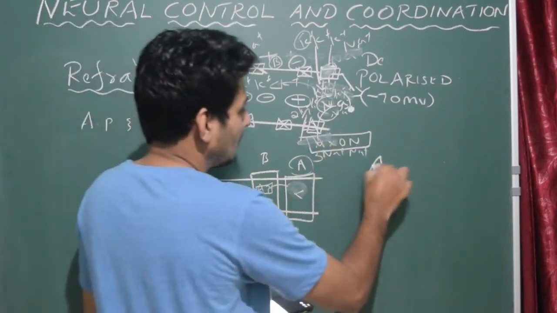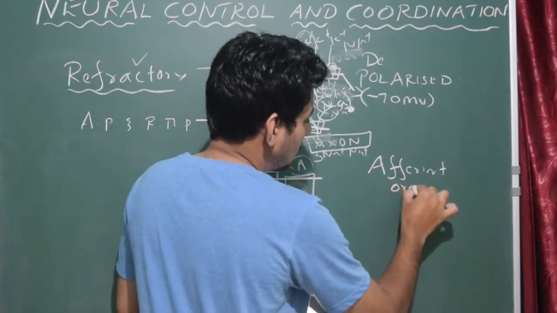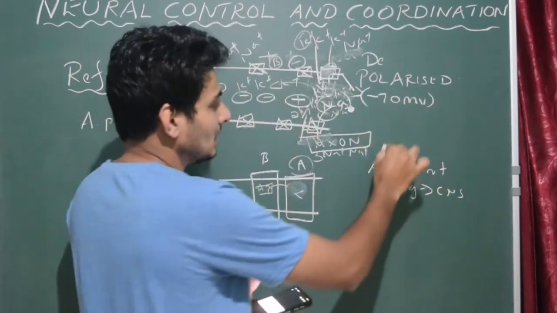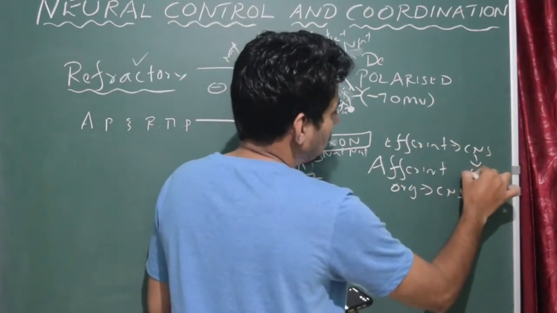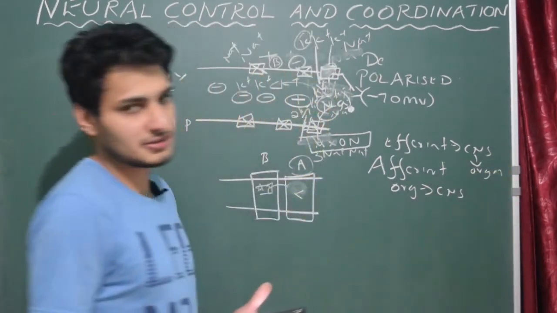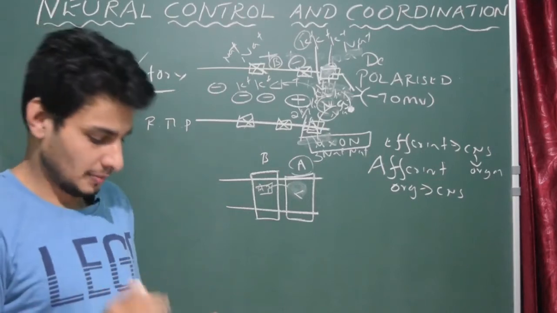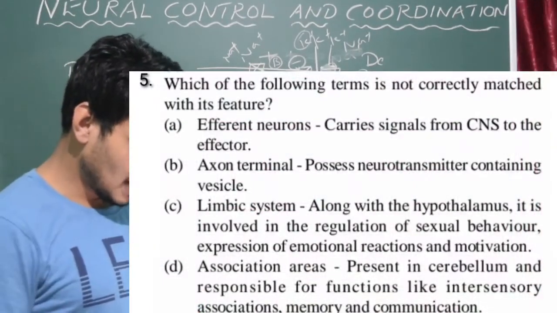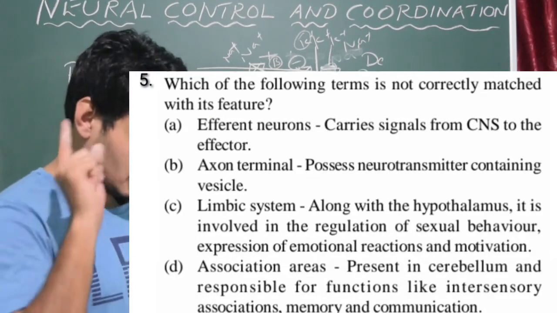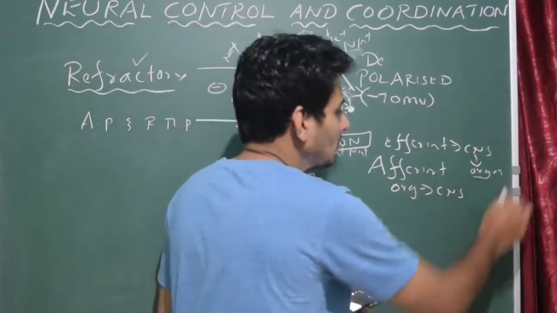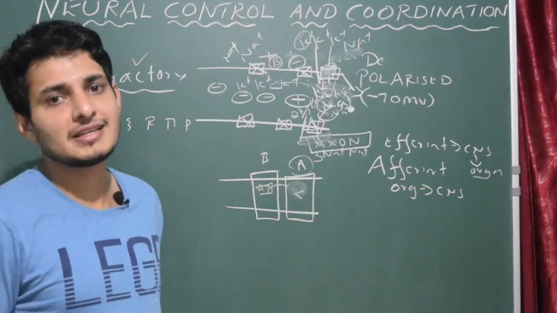Okay, afferent, that is from organ to CNS, whereas efferent is CNS to the organ, that is the site of stimulus. You have studied this in the reflex action and reflex arc concept. So effector neuron carries signals from CNS to the effector. Yes, correct. Effector is nothing but the organ. Got it? It's nothing but regulatory action, that is also called reflex action.